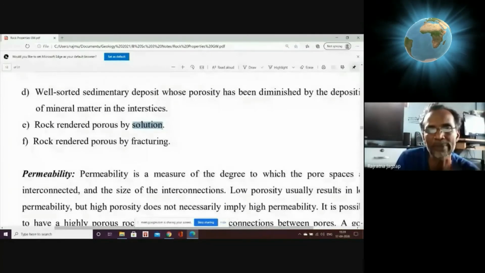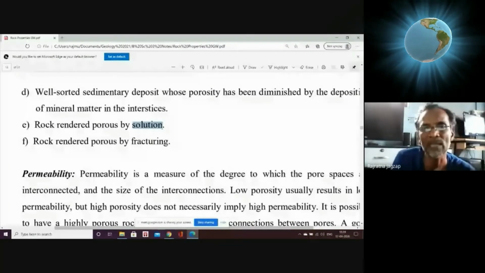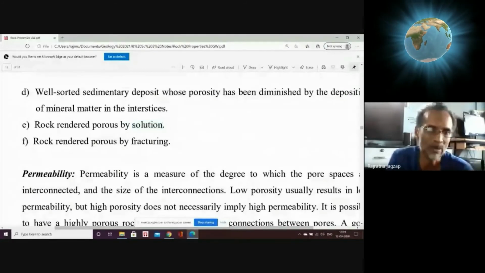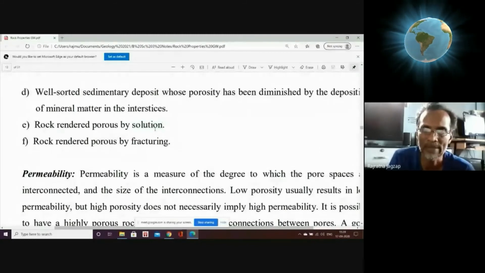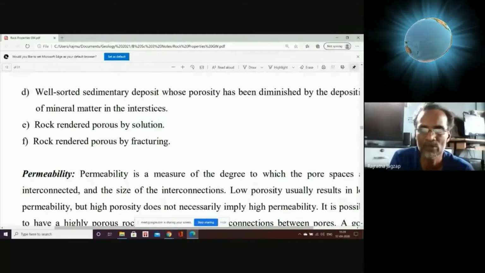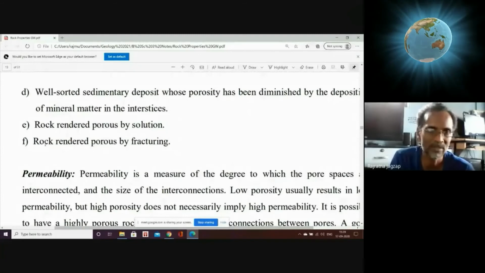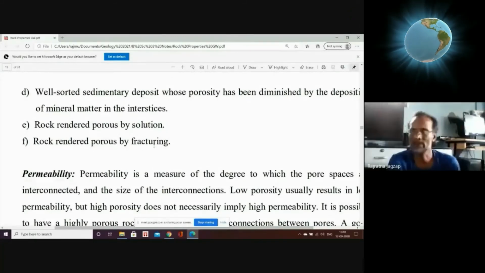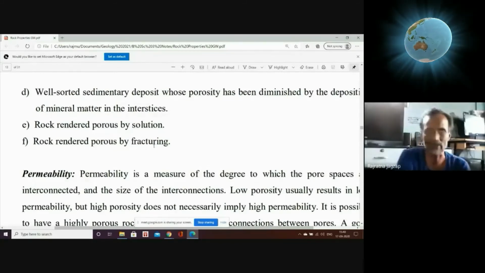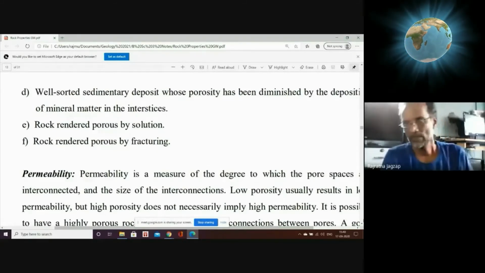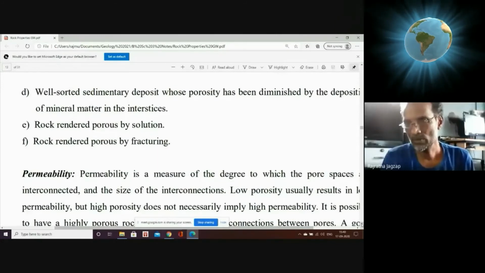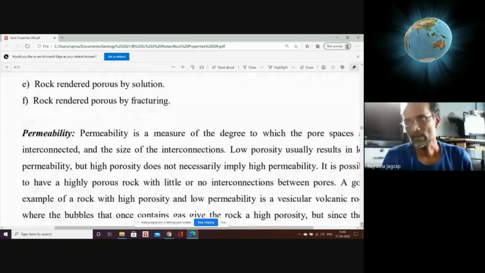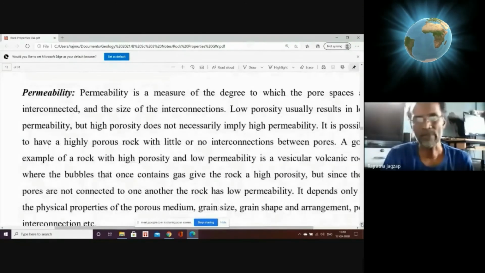Water dissolves some content of rock, creates the gaps, and those gaps will act as places to store the water. So rock rendered porous, rendered means converted into porous, by solution action. And third is rock rendered porous by fracturing. That is a mechanical breakdown, maybe tectonic reasons. Well, this is about the availability of porous nature and causes of variation in the porosity. Don't forget that there are two types of porosity, primary and secondary porosity.